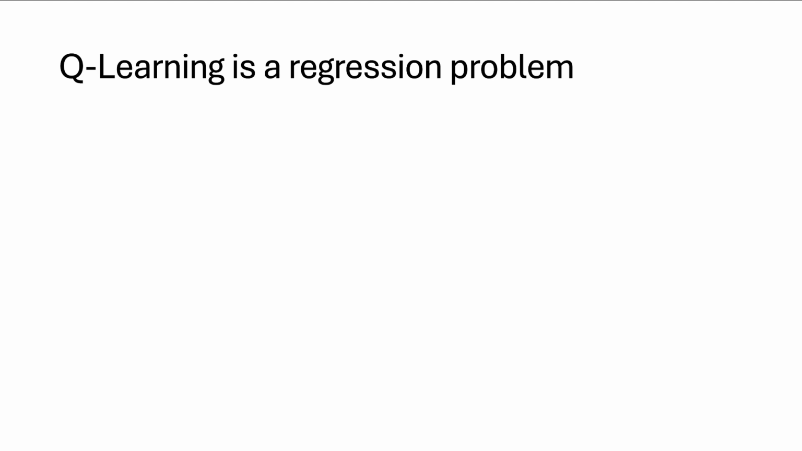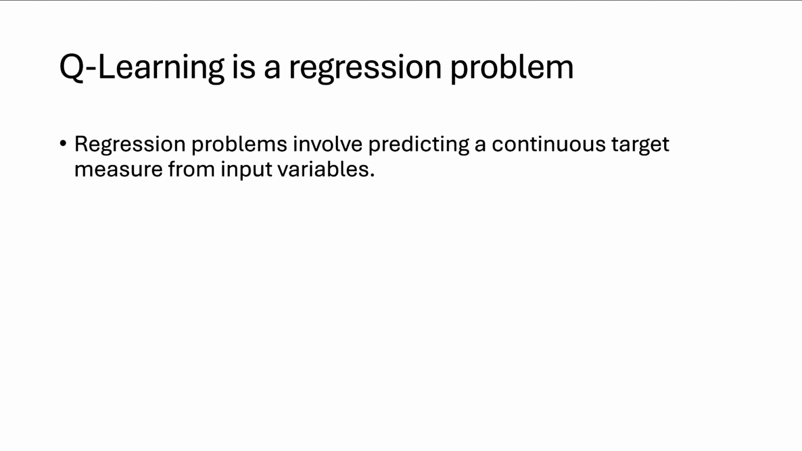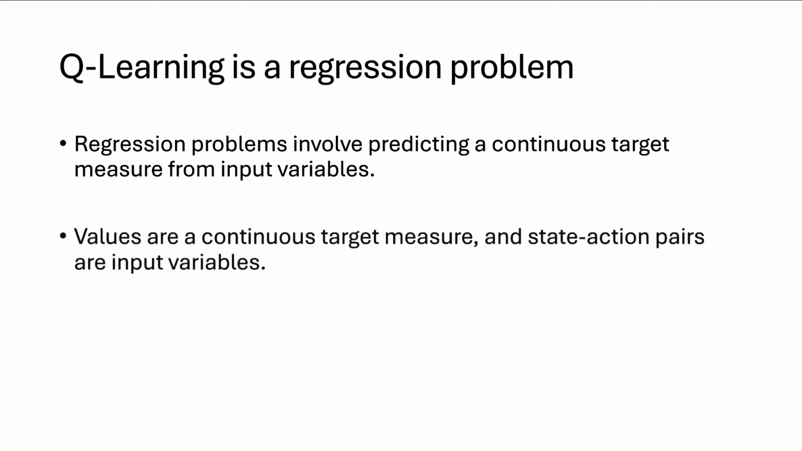in which case it's a classification problem, or is continuous, in which case it's a regression problem. So an example of this would be if we had information about someone's medical data and we were trying to predict either will they or won't they have a heart attack in the next year, in which case it would be a classification problem, or what is their blood pressure, in which case it will be a regression problem. Now, Q-learning is a regression problem because it involves predicting a continuous target measure, i.e. the value of a state action pair, from state action pairs.